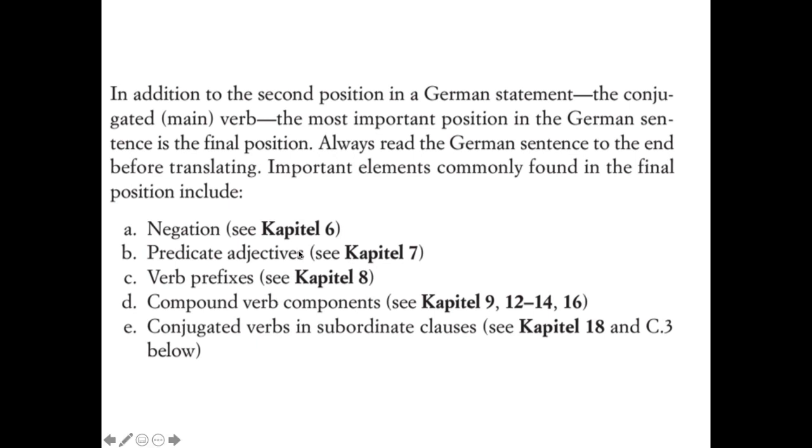And then predicate adjectives come at the end a lot of times. The verb prefixes. We did the review of the different types of verbs, and the separable prefix verbs, of course, have their prefixes at the end a lot of times when they're conjugated in the present or the simple past. So that will completely change the meaning of the verb when you get a prefix on there at the end. And then conjugated verbs in subordinate clauses. Yeah. So all the different compound verb situations.